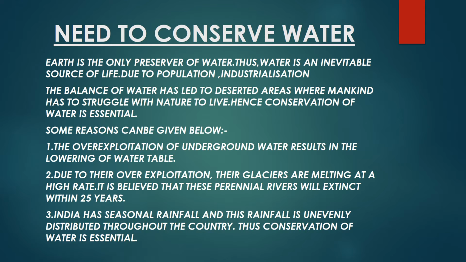Third one is India has seasonal rainfall and this rainfall is unevenly distributed throughout the country. Thus, conservation of water is essential. So, seasonal rainfall we have, and some places receive heavy rainfall, some places receive less rainfall. So, it varies from place to place. So, thus, conservation of water is essential.